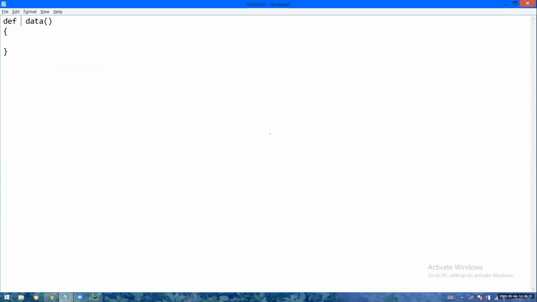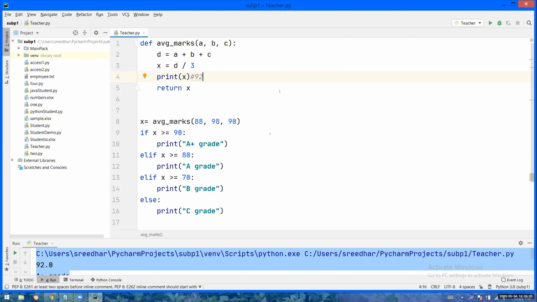No return type. Int, float, string, bool, nothing is required. Just put def, that's it. It's very simple. Okay. Fine. Okay, thank you. So Python made us free from all such things, all such mess actually. It is a bit easy. Fine.